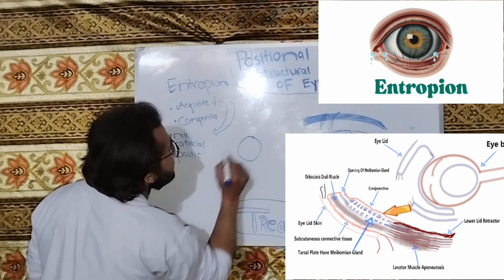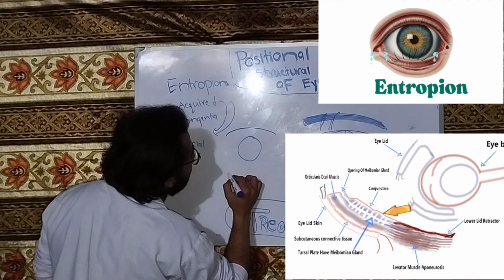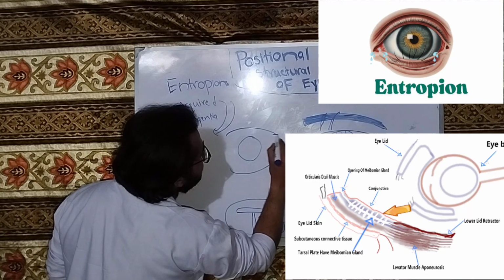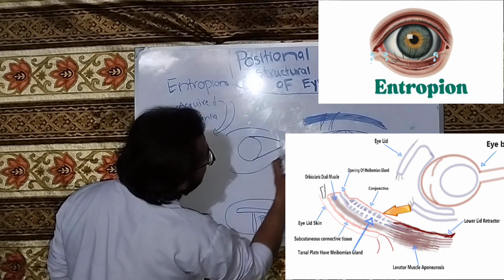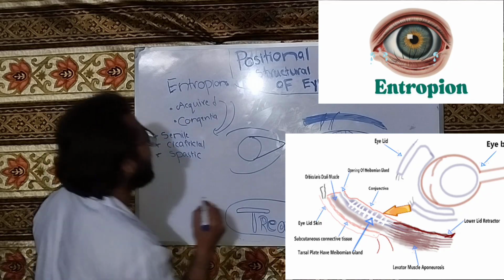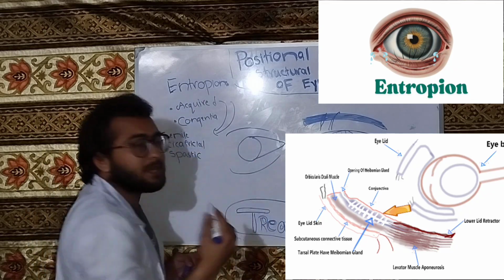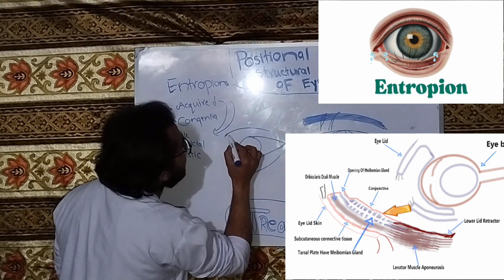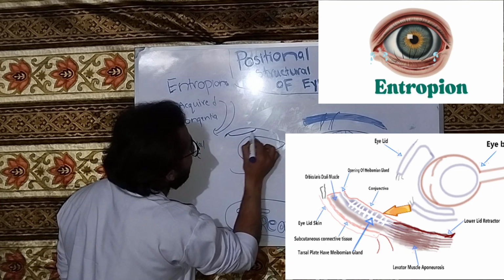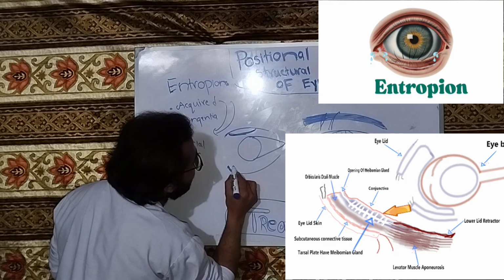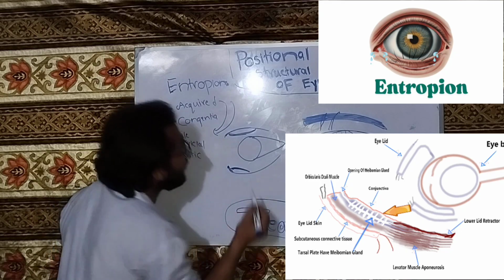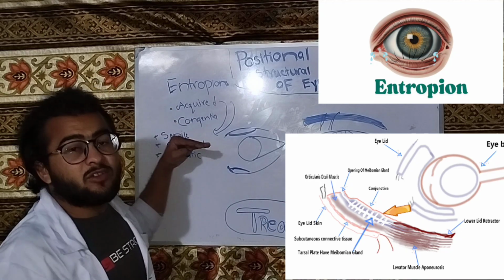For example, if this is the globe and this is the lid margin. We know that in the upper eyelid, the lid retractor is the Muller muscle, and in the lower lid margin we also have a lid retractor. What will happen with age?